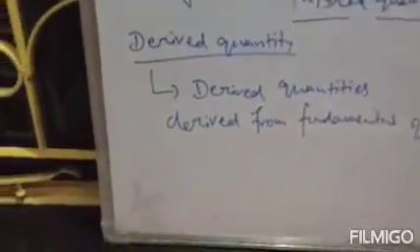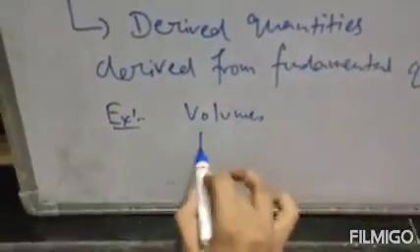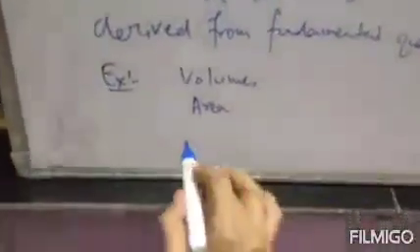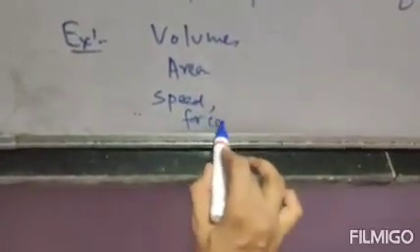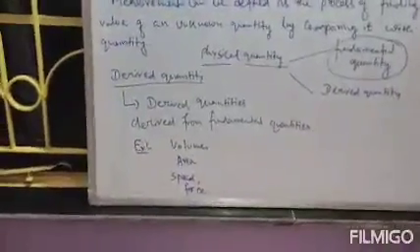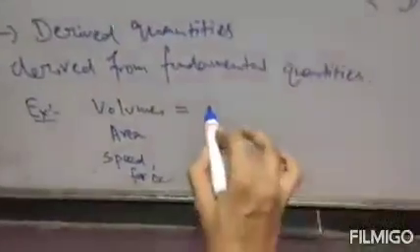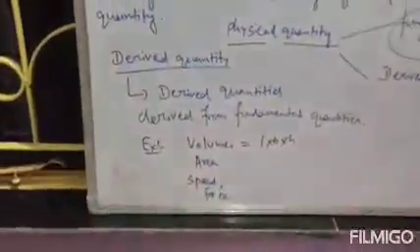Clear? The examples are like volume, or you can say area, or speed, or force. All these are derived quantities, because all these quantities depend on fundamental quantities. We know the formula of volume is length into breadth into height.